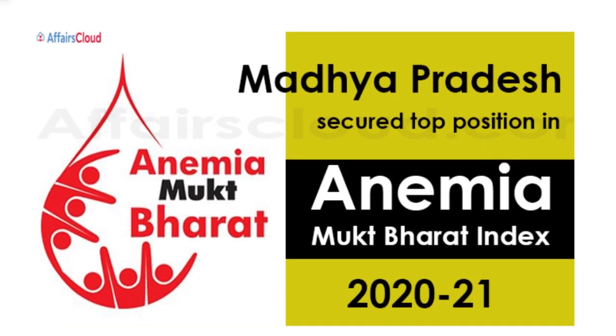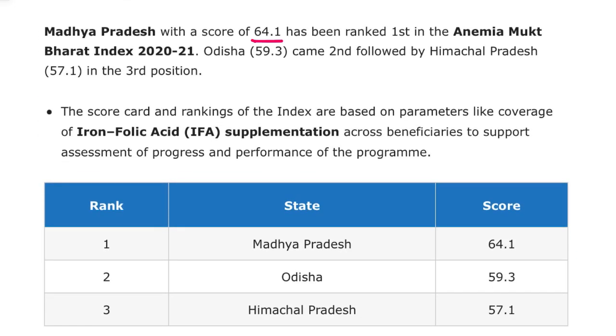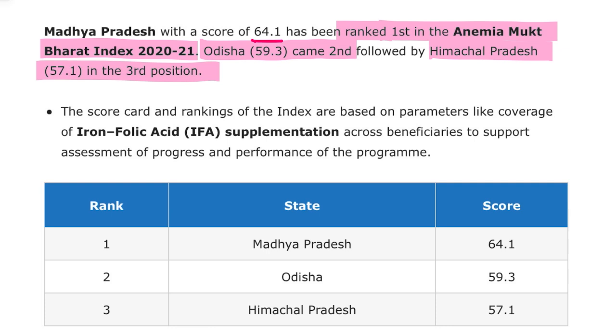Next we will be talking about Anemia Mukt Bharat. In the Anemia Mukt Bharat, the state that has secured the top position is Madhya Pradesh. The question will be direct. According to the Anemia Mukt Bharat Index, the state that topped was Madhya Pradesh with a score of 64.1. It was ranked first in the Anemia Mukt Bharat 2020 to 2021. Second position was Odisha, followed by Himachal Pradesh in third position. You can see here, first Madhya Pradesh, second Odisha, third Himachal Pradesh.